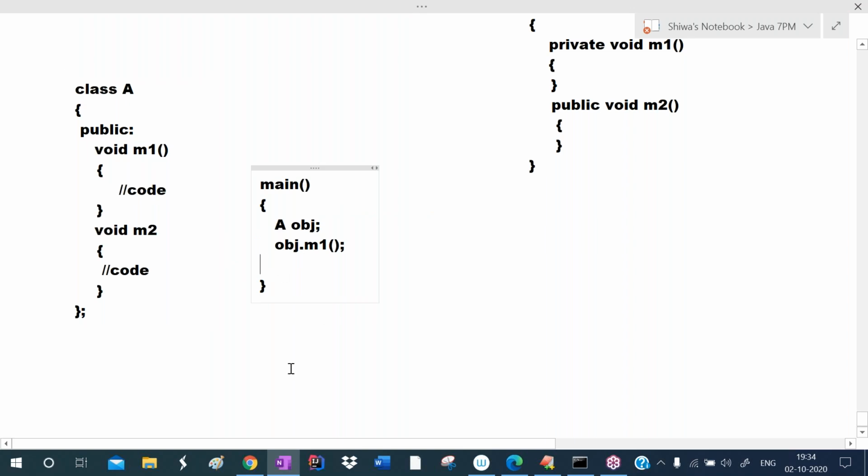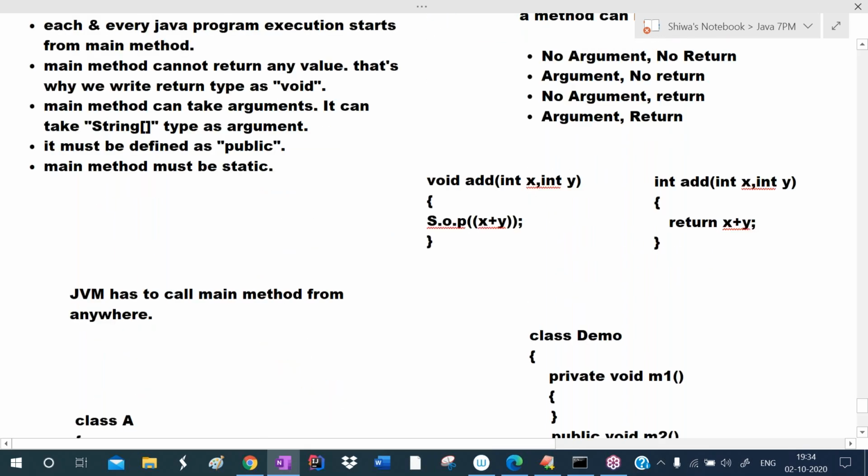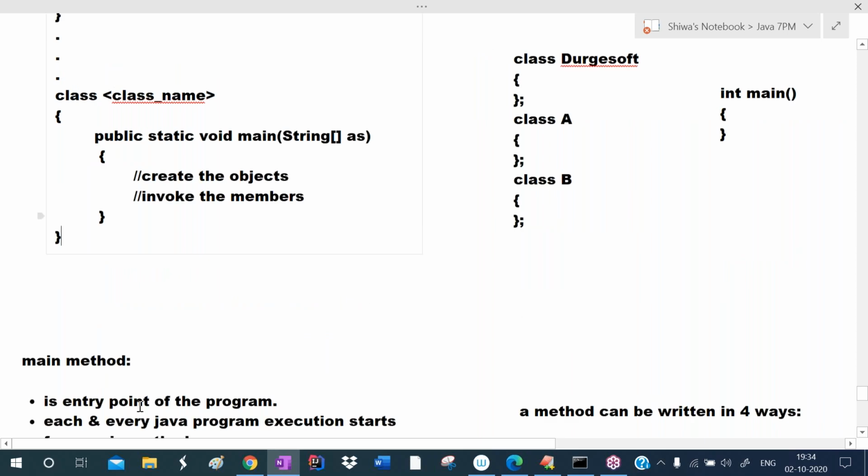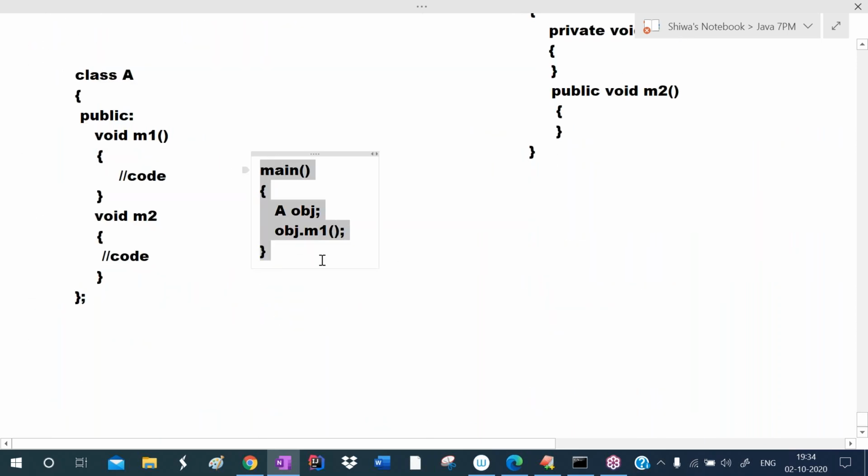So this is the structure of a C++ program. The point to understand is that we define the main method outside of the class here, whereas in the structure of a Java program, we define the main method inside of the class. So why do we define the main method outside of the class in C++?